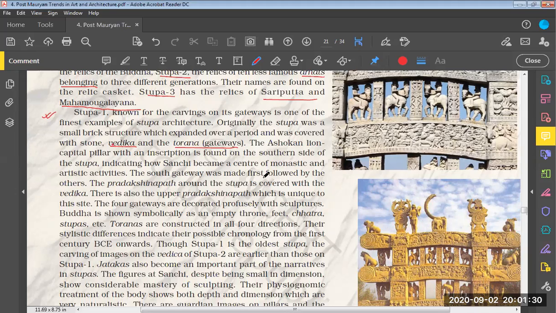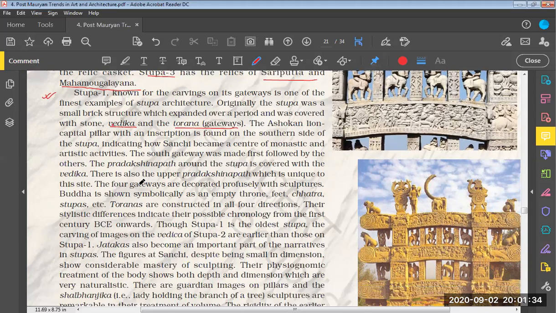The Pradakshina path around the stupa is covered with Vedika. There is also the upper Pradakshina path, which is unique to the site. The 4 gateways are decorated profusely with sculptures. Buddha is shown symbolically as an empty throne, feet, chhatra, stupas, etc. So these are the symbols of the Buddha.